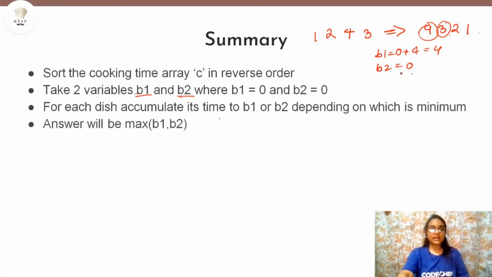Now the final step will be our answer, which will be the maximum of burner 1 or burner 2. Why maximum? Because I told you that we always have to take the upper bound in order to ensure that all the dishes are being cooked, because we have to find the minimum time required to cook all the dishes.